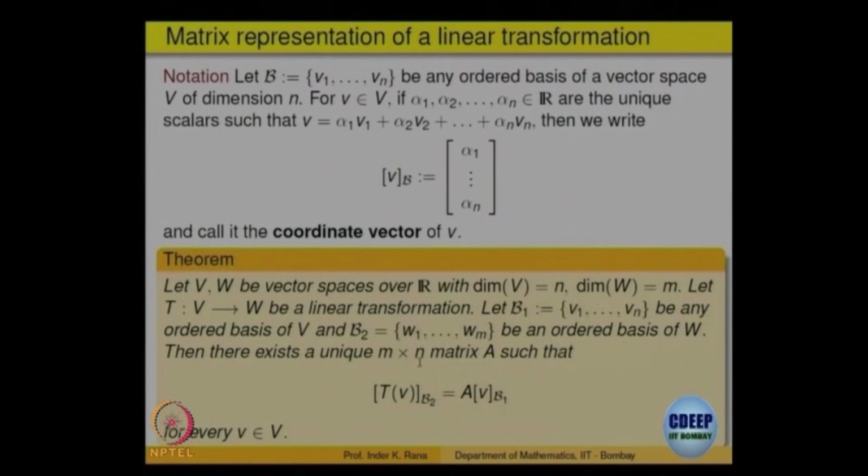It says there exists a matrix A such that if you look at the image vector T of V and take its coordinate vector with respect to the basis in W, it is the same as taking the matrix A and multiplying it with the coordinate vector of V in the domain, right. So, T of V can be obtained by matrix multiplication.